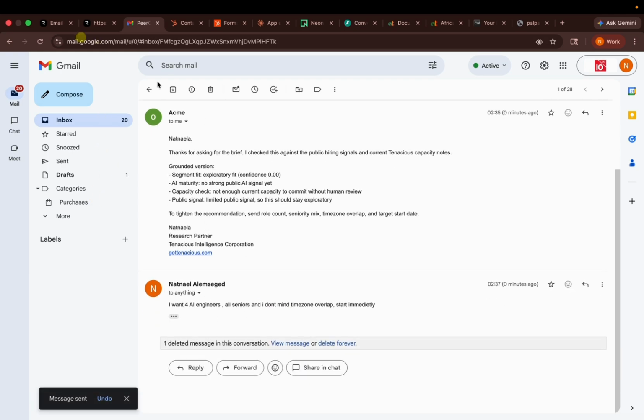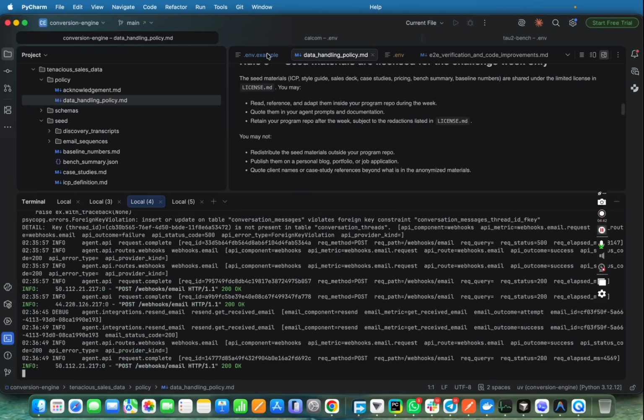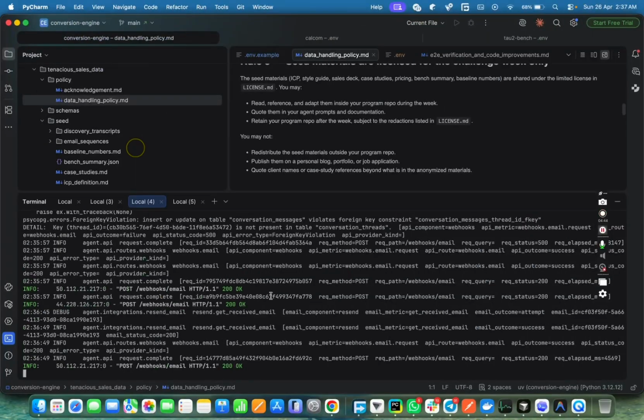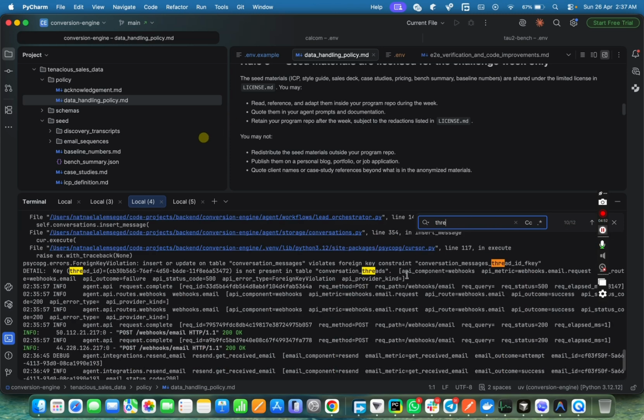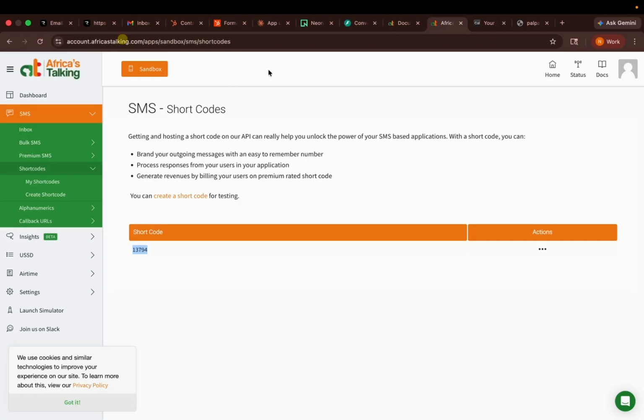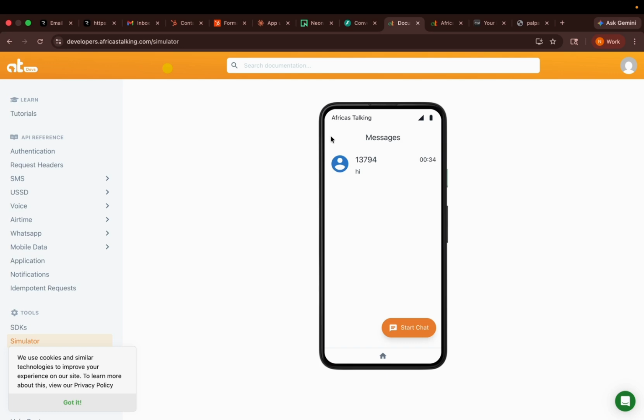So I can reply, I want AI engineers. I sent this email, and in the meantime we can check the SMS hot lead response. We will take the thread ID from our conversation and go here.